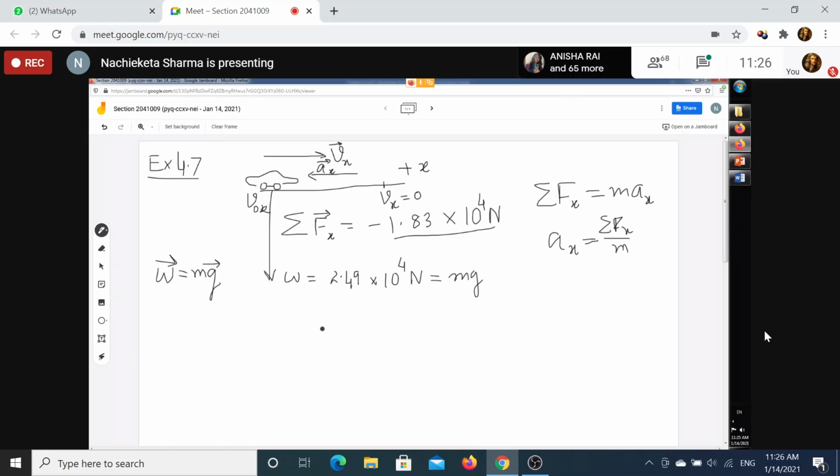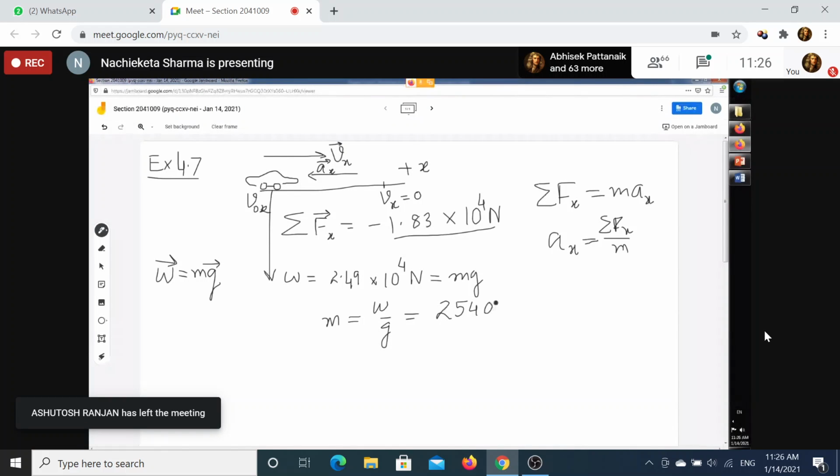I will get the mass from this equation: mass is equal to W by g. g I know, that is 9.8 meter per second square. If I calculate, I will get 2540 kg.